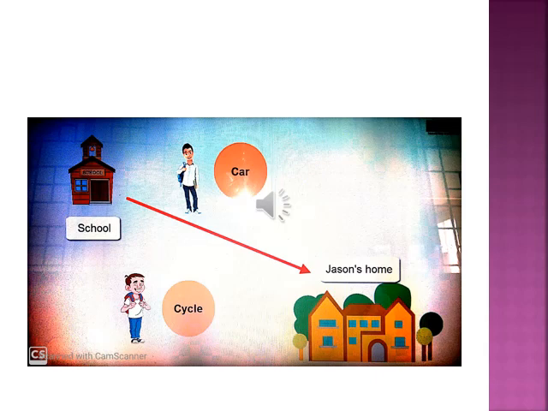While the cycle takes more time as compared to the car, and therefore the motion of the cycle is slow, because the time taken to cover the distance between school and home is greater than the time taken by the car. So the motion of the car is fast because the time is less, and the motion of the cycle is slow because the time is more than the car.